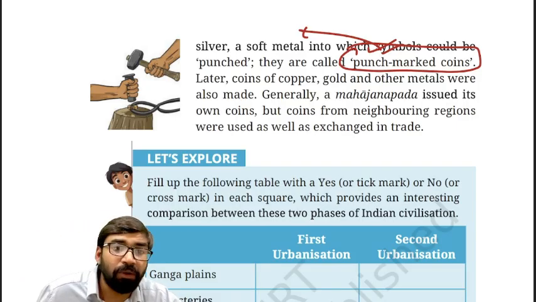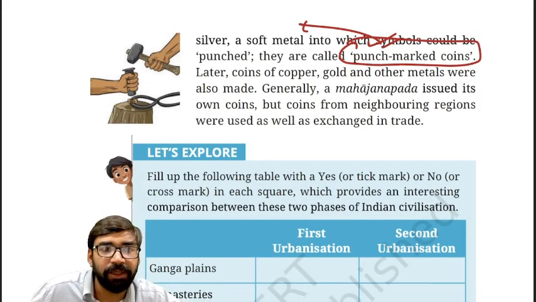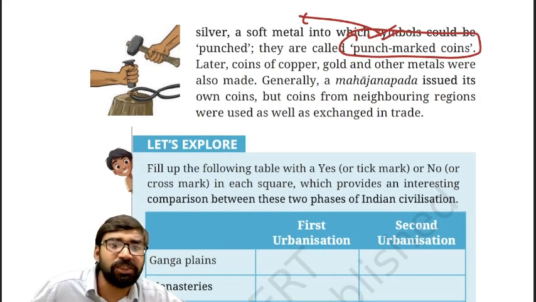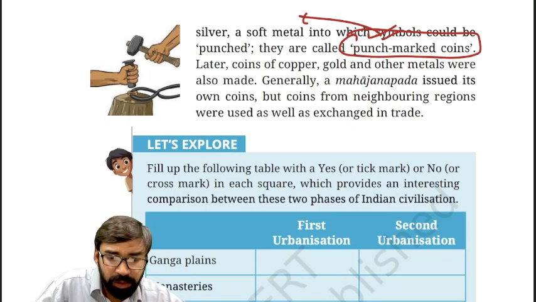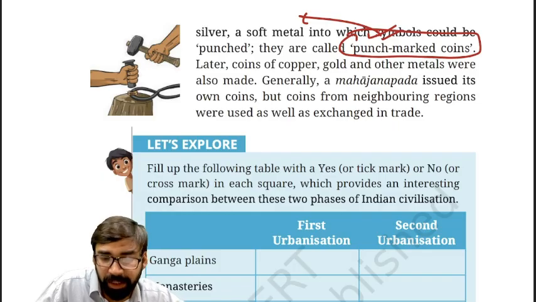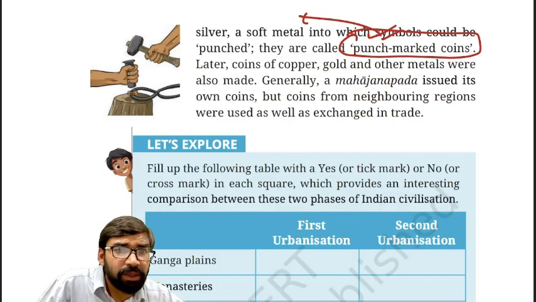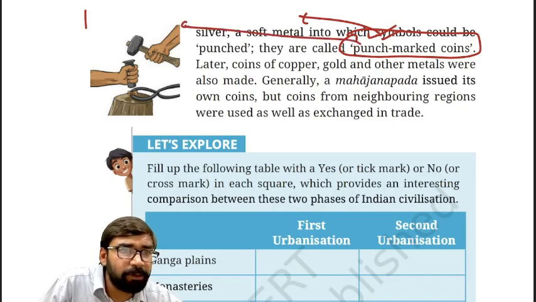Clear? Now, how did coins help in terms of economy? So let's try to understand. If a medium of exchange is there, it made things easier for the kingdoms with respect to growing trade and commerce. Clear? So coins actually helped in terms of trade and commerce.